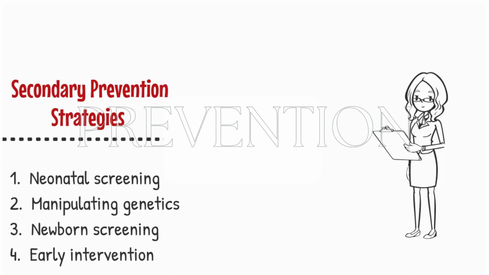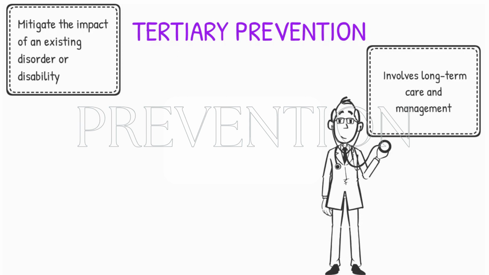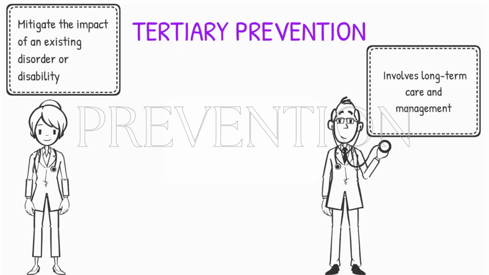Early intervention for intellectual disability can be initiated by identifying risk factors in young children. Tertiary prevention. The goal of tertiary prevention is to mitigate the impact of an existing disorder or disability. This often involves long-term care and management of chronic conditions, like adopting strategies that enable the disabled individual to lead a normal or near normal life.